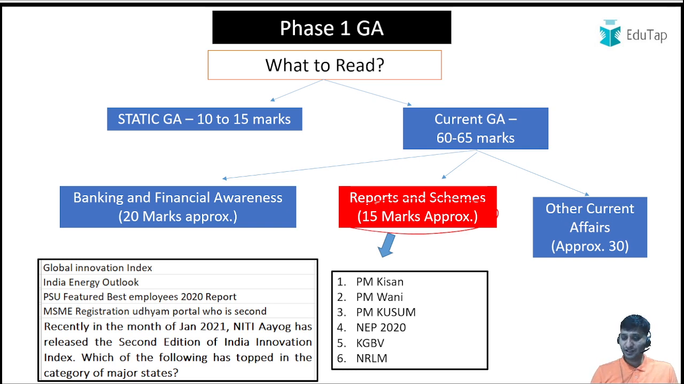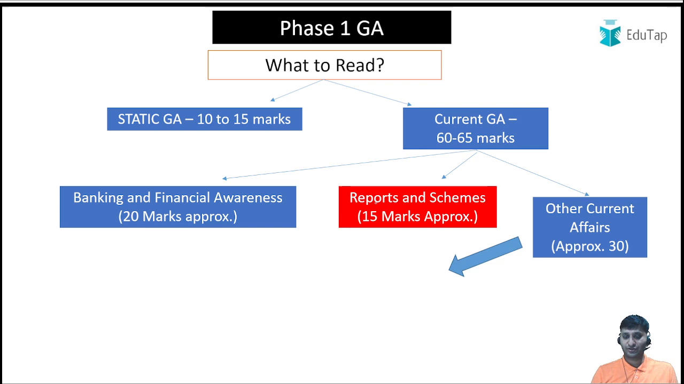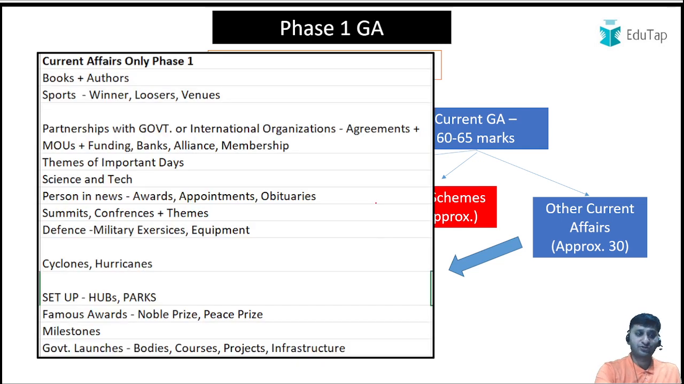And then there are other current affairs which are asked in your exam, like books and authors, winners and losers in sports, any partnership or alliance that government forms with any international organizations like G20, or any MOU government or state government signs with, say, UNICEF, United Nations, World Bank, any funding that government gets, any partnership that government forms with organizations like Facebook, Google, all that is very, very important.